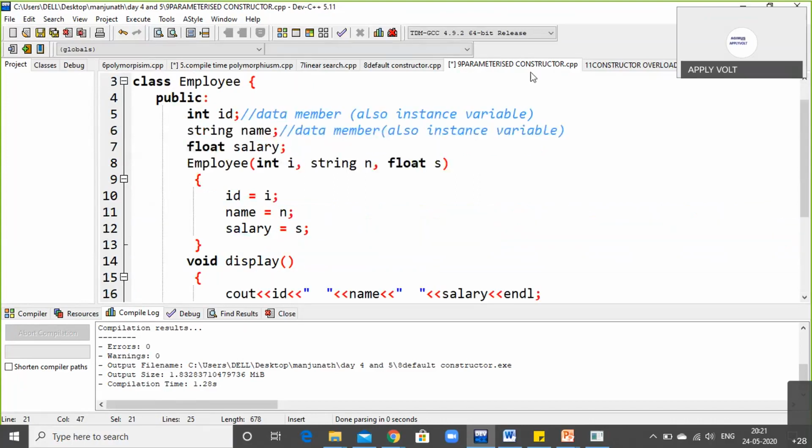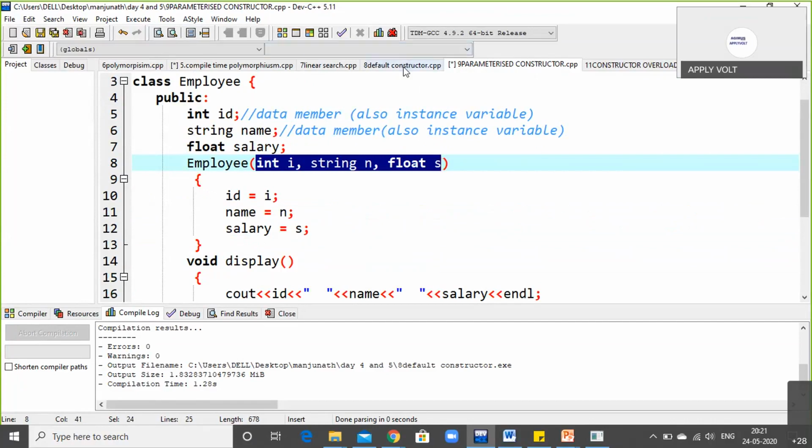Here, this is a parameterized constructor. What happens here is that I have used parameters with different data types. In the previous program we didn't use any parameters; it was like Employee with an empty bracket, that is an empty constructor or default constructor. When you insert something inside the bracket, with data types and different numbers of arguments, then this is called a parameterized constructor. Now let us run this program.